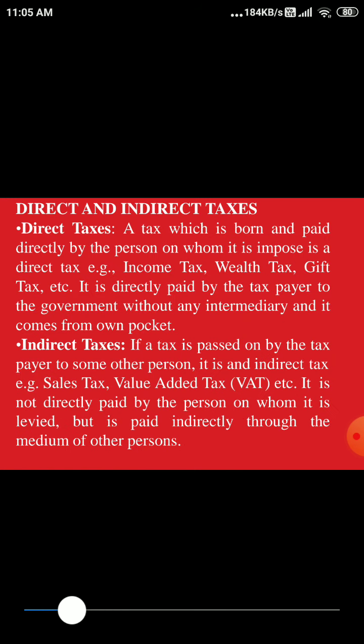As I have told you, tax is broadly classified into two types. First is direct tax and second is indirect tax. Direct tax is that tax which is borne and paid directly by a single person on whom it is implemented. Only he has to pay the tax. He cannot shift the burden of tax to somebody else, because this kind of tax is not shifted.